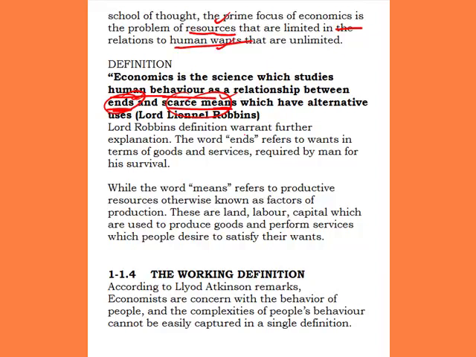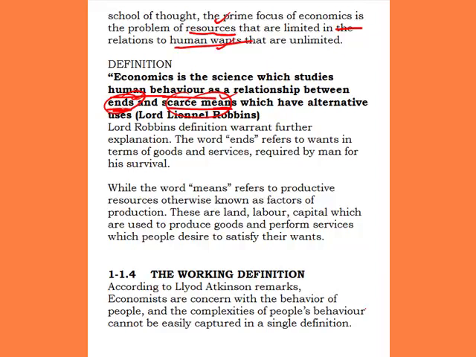Now, Lord Robbins' definition warrants further explanation. The word ends refers to wants in terms of goods and services required by man for survival. The means refers to productive resources, otherwise known as factors of production. These are land, labor, and capital, which are used to produce goods and perform services which people desire to satisfy their wants. To make a good clarification of the scarcity definition as provided by Lionel Robbins, we need to give an explanation of the terms in there.